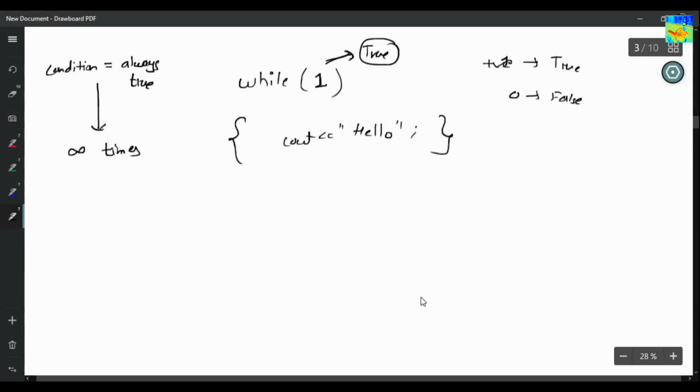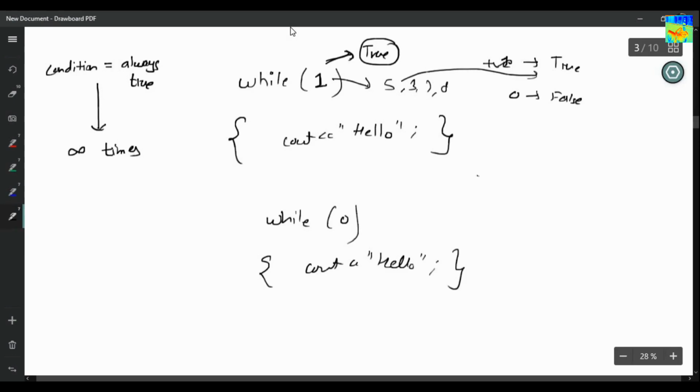Okay, so what will happen if instead of writing 1 here, I write 5? Then also this loop will run an infinite number of times because 5 means true. Similarly, you can write 3, 7, 8, any value. And if we write while 0, which means false, cout hello, and you run this, my loop will not run. Hello will not be printed because this is false. Since the condition is false, I will reach here and will not go inside the loop.